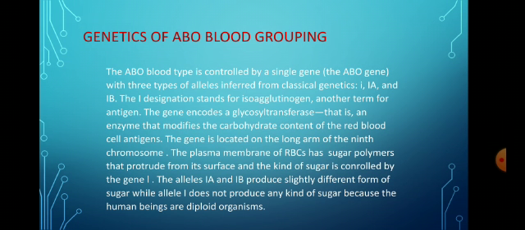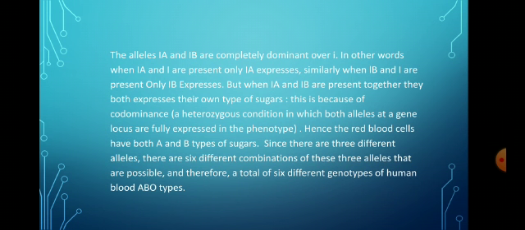The IA and IB produce slightly different forms of sugar, while allele small i does not produce any kind of sugar. Because human beings are diploid organisms, it is very clear that IA and IB are completely dominant over small i. In other words, if IA and small i are present, only IA will express itself.